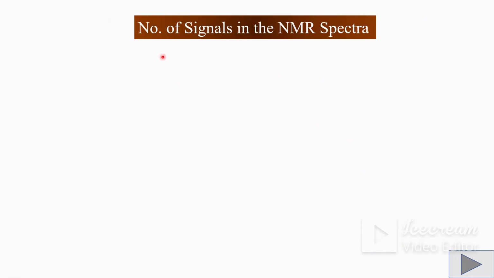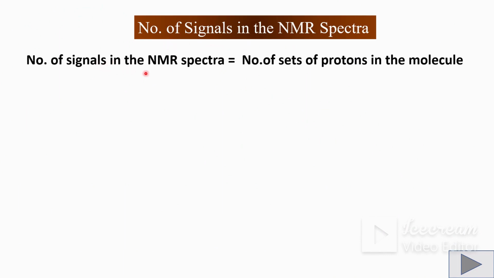Now, we are going to see the number of signals in the NMR spectra. The number of signals in NMR spectra is equal to the number of sets of protons in the molecule. For example, in case of ethanol, there are three sets of protons, that is the A set proton, B set proton and C set proton. As there are three sets of protons, the number of signals obtained in NMR spectra is also 3.